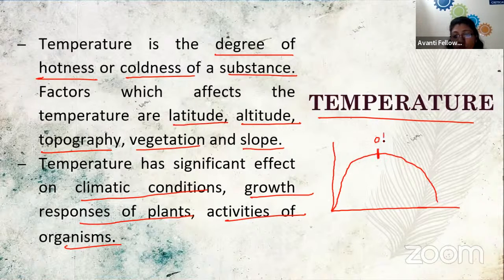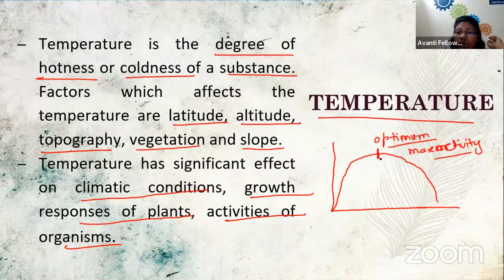When the temperature is in a particular narrow range, the organism performs its maximum activity. And when we start increasing the temperature beyond this, for example, the enzymes in a living organism's body can perform a function well in a window of 25 to 30 degrees Celsius.